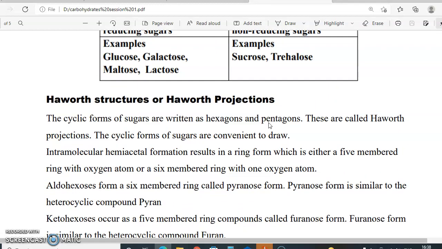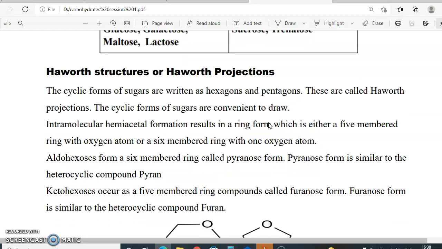Now coming to Haworth structures or Haworth projections. The cyclic forms of sugars are written as either hexagons or pentagons. These are called Haworth projections. The cyclic forms are very convenient to draw. Now how do we get these cyclic structures?